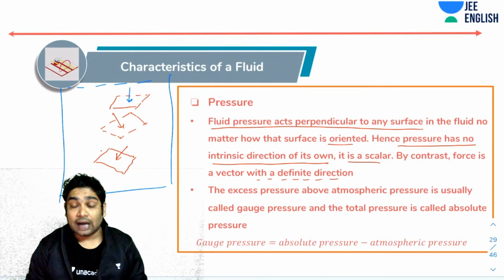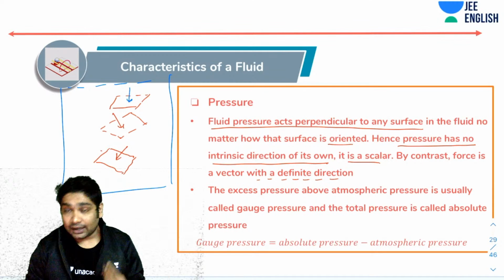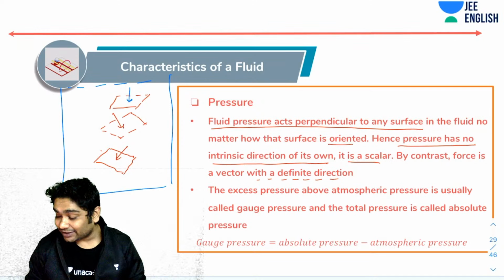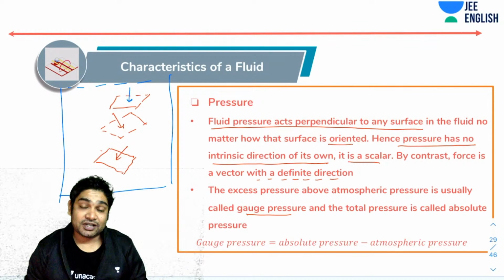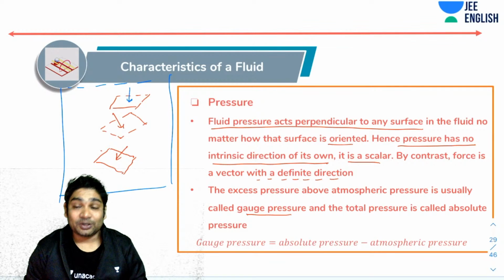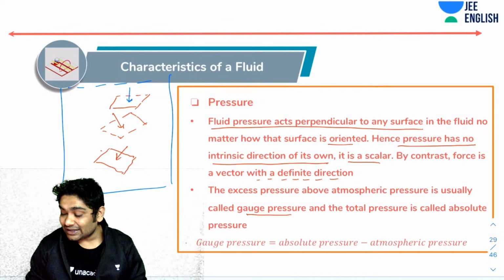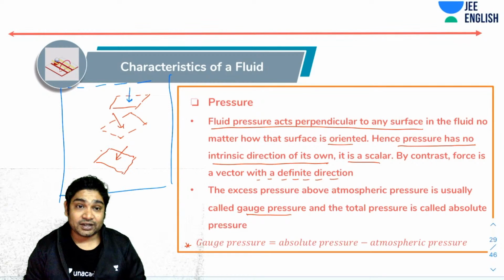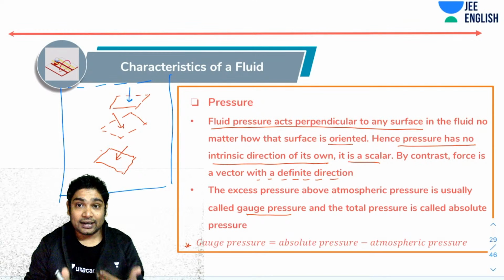Now, when you are specifying the pressure of a liquid, there are two usual ways to do that. You can either mention the absolute pressure, or sometimes we use another term called gauge pressure. What is gauge pressure? The excess pressure above the atmospheric pressure is called the gauge pressure. The absolute pressure can be related to the gauge pressure with this equation: gauge pressure is equal to the absolute pressure, which is the total pressure exerted by the liquid, minus the atmospheric pressure. The difference is called the gauge pressure.